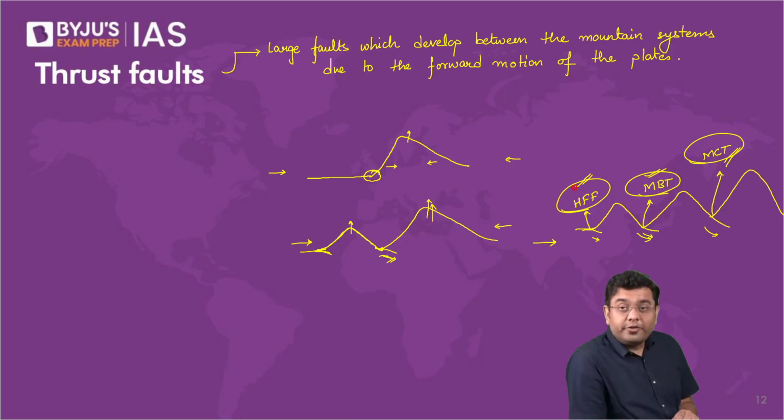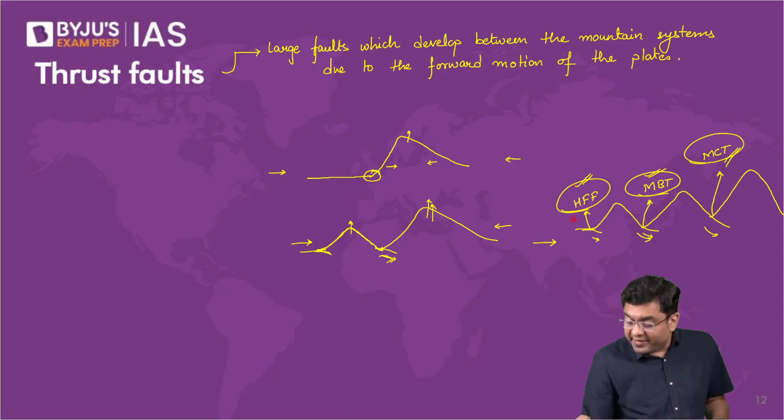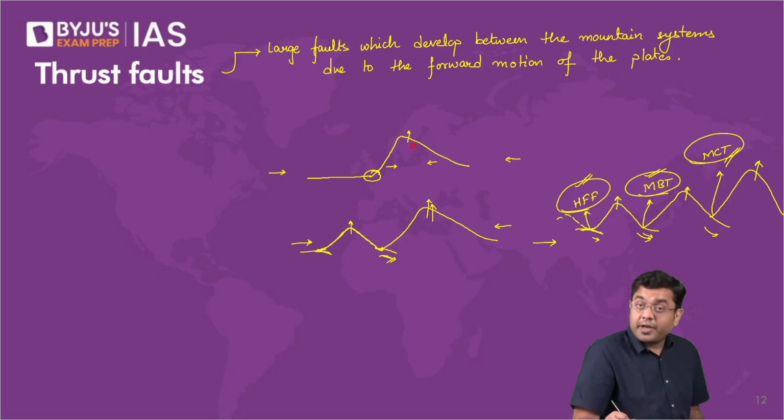So that tells you that over a period of time, if this movement keeps on continuing, all these areas will continue to grow taller, and there will be a kind of fourth range of Himalayas which will come up in the process.